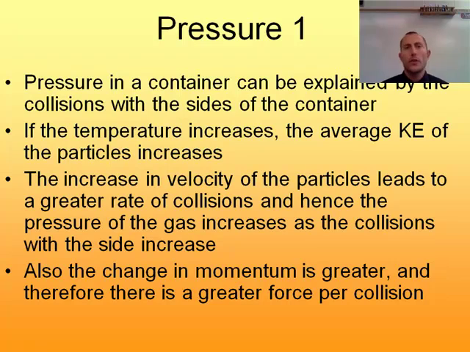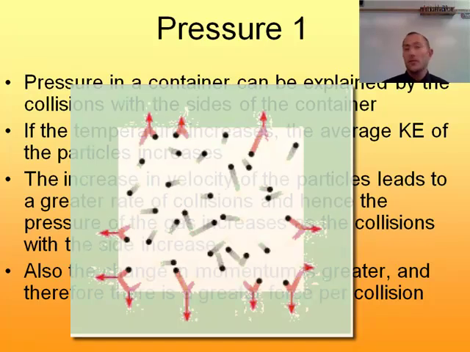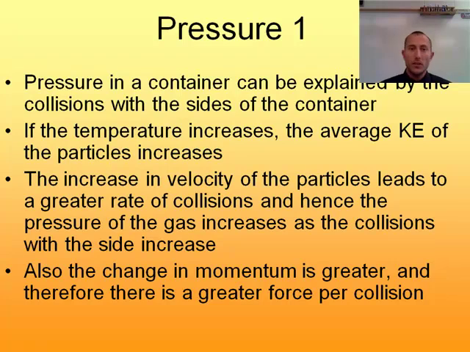As those molecules are moving around, they're going to eventually be coming in contact with the inner surface of that container. When they come in contact with it, they're exerting a force on it, pushing it out. That force is going to be multiplied by all of those molecules that are in that substance. So the more molecules you have, the more little collisions you're going to have, the more force there is. If the temperature increases, as we talked about before, we're increasing the average kinetic energy of those molecules. And so now they're moving around faster.